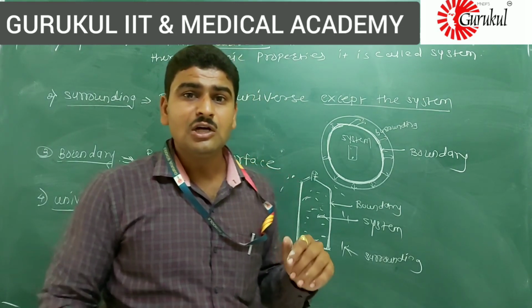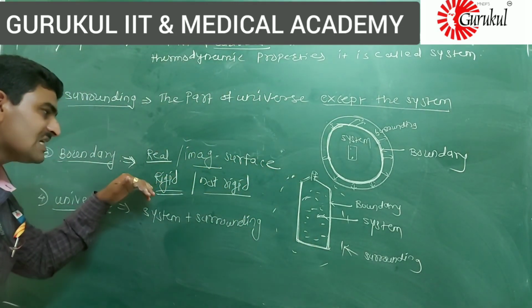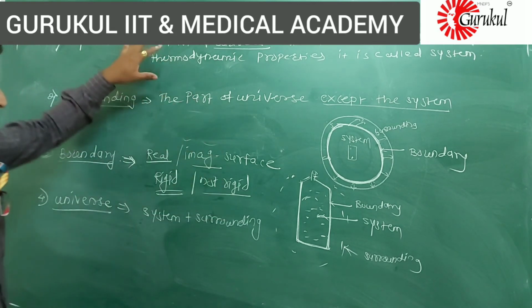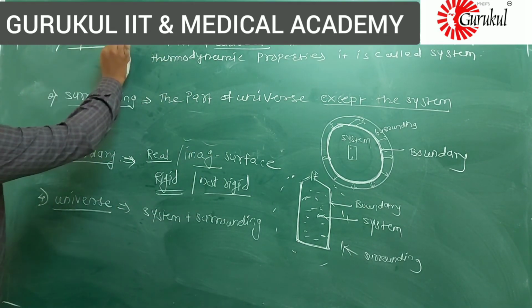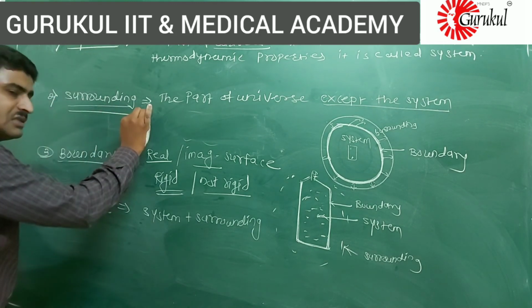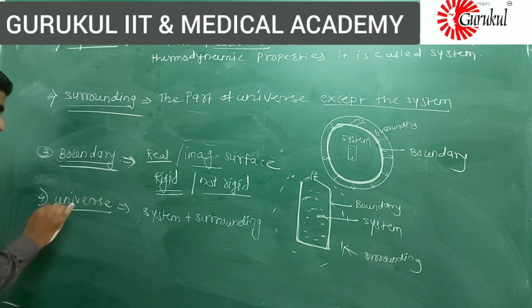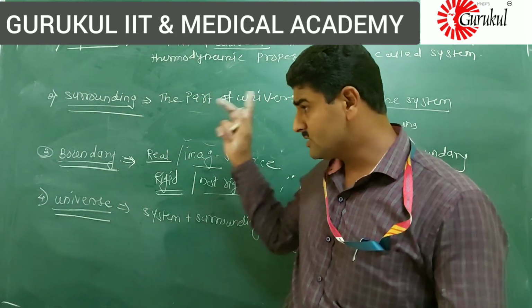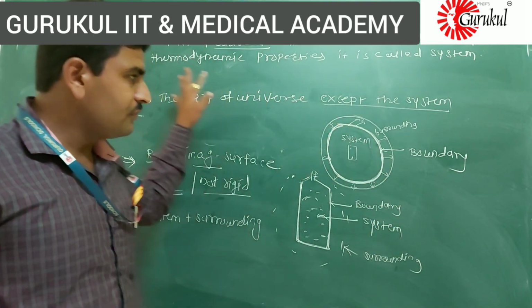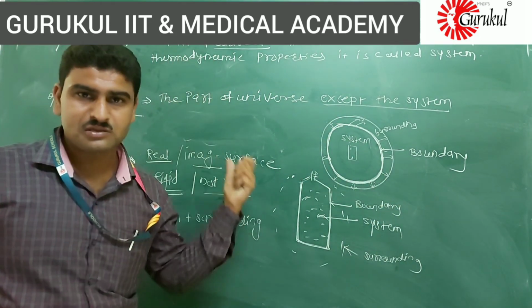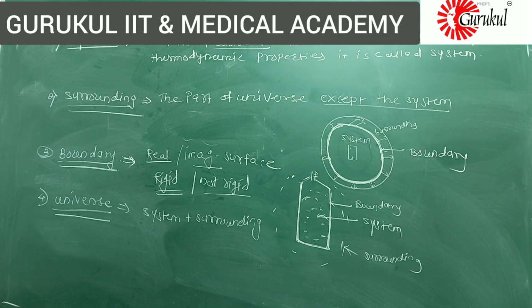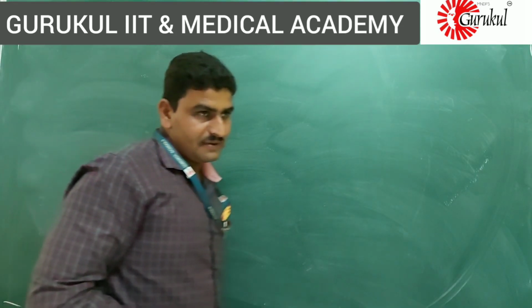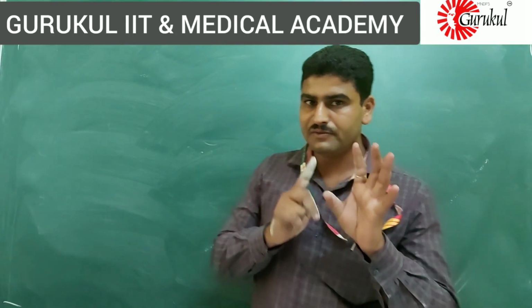So these are the not rigid. So boundaries must be rigid or not rigid. Understand? There are these four parts. What are the four parts? One is the system, second is the surrounding, third is the boundary, and fourth is the universe. Okay? If you want to take notes or short notes of this, you take it. Okay? Those four terms are completed. First is system.